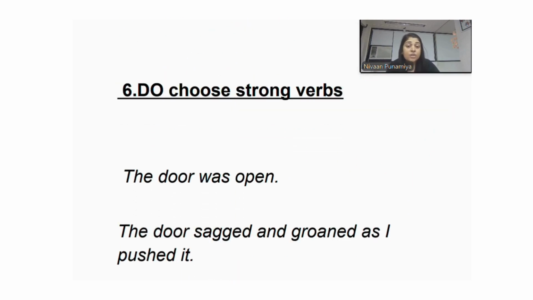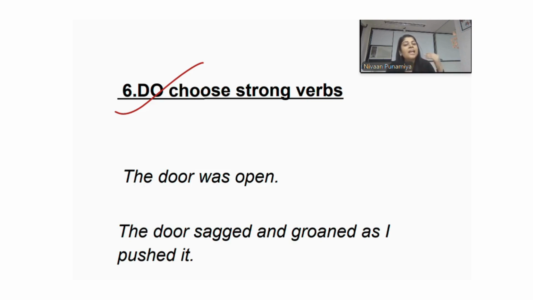Number six is choosing strong verbs. Choose strong verbs that fit what you want to convey, not just write them to impress your English teacher or your examiner. No, that makes no sense. If they do not fit in there, they sound very off. In fact, it can have a negative impact on the teacher who is assessing your descriptive essay. So please do it as it is required.